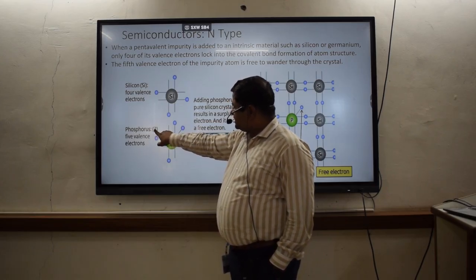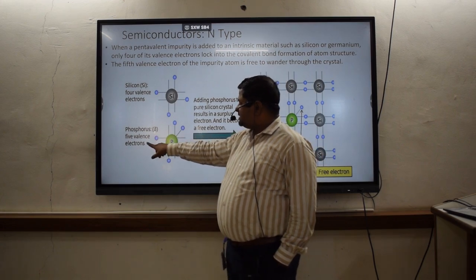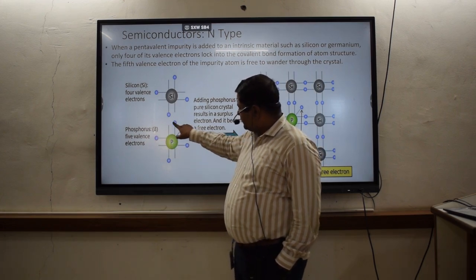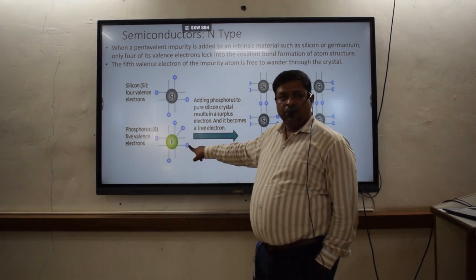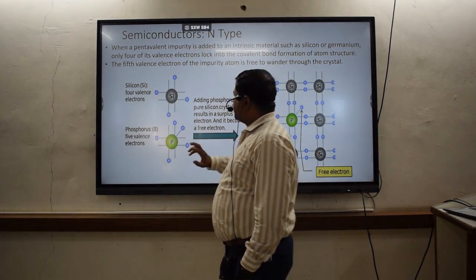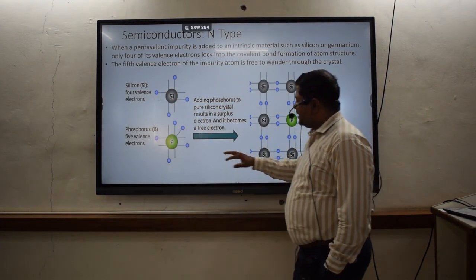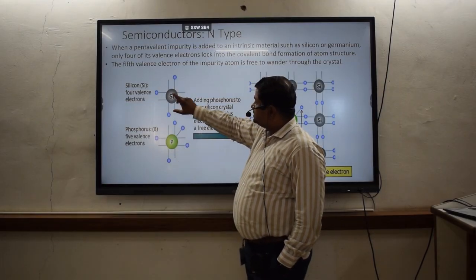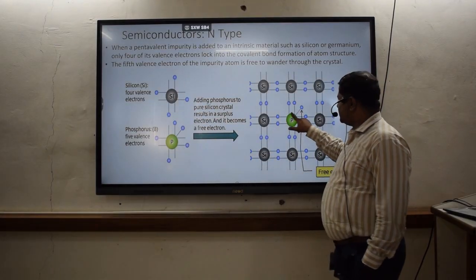By mistake, it should be P here. Okay. So phosphorus has 5 valence electrons. You can see that the 5 electrons are there in the outer shell. Silicon is there, which has 4 valence electrons. So that means we can add this to this. Okay. So here you can see that.